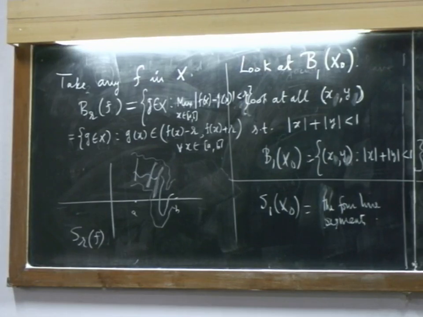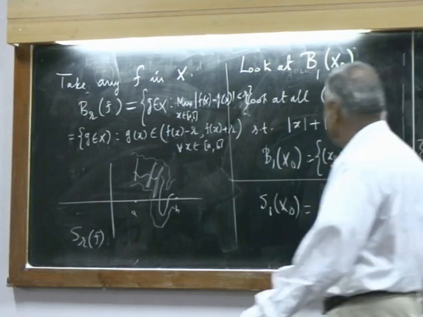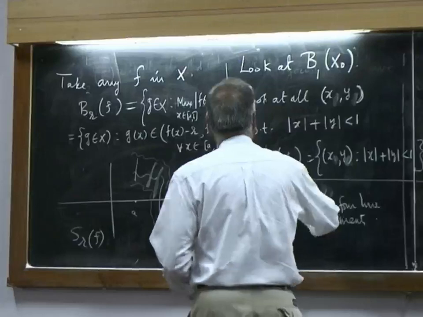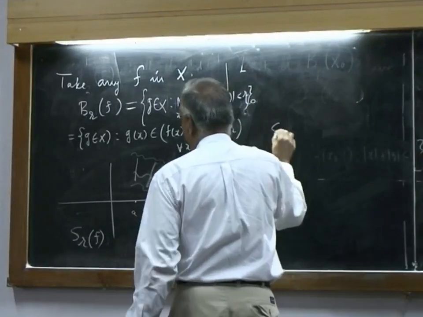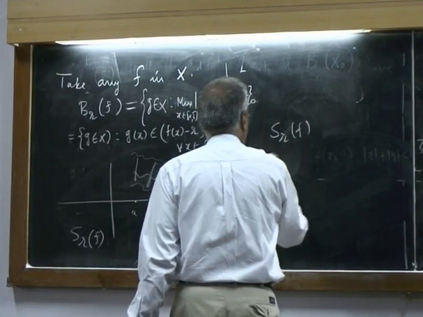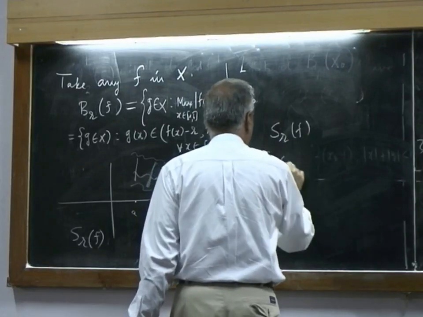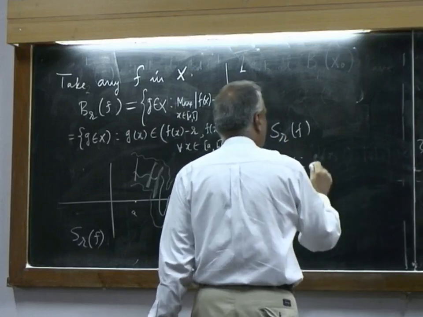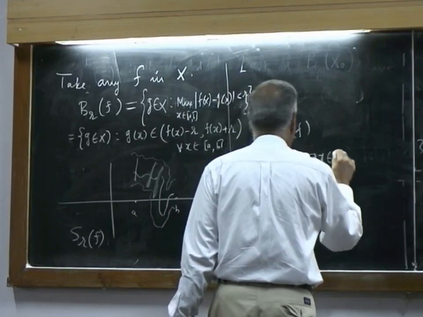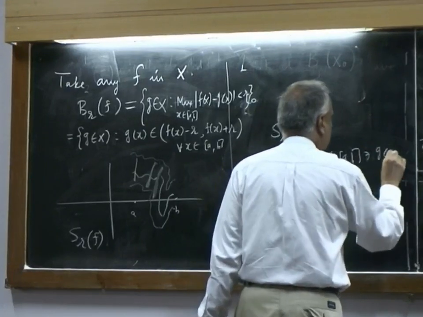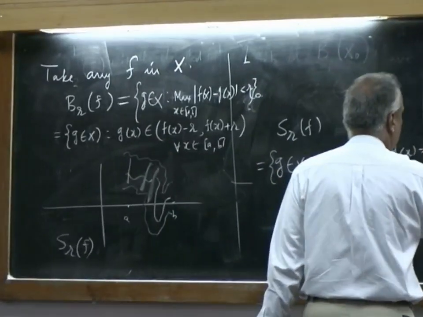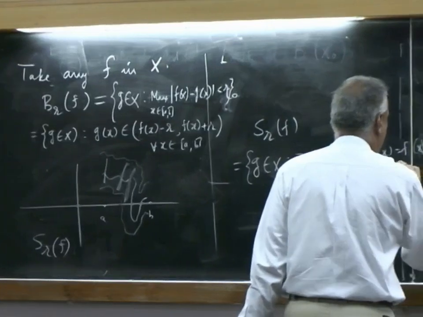Okay. So, in this case S_r(f) is equal to the set of all g in X such that there exists x in [a,b] such that g(x) equals f(x) plus r or f(x) minus r.